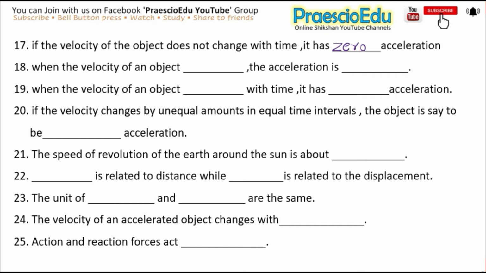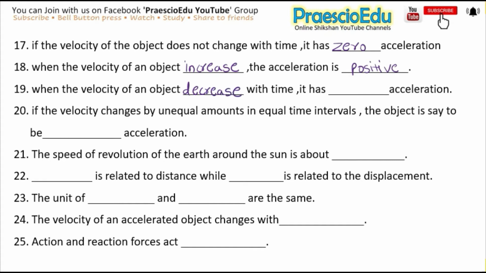Okay. The next one is, when the velocity of an object dash, the acceleration is dash, and the answer is increase, and the acceleration is positive. Next is, when the velocity of an object dash with time, it has dash acceleration, and the answer is decrease.